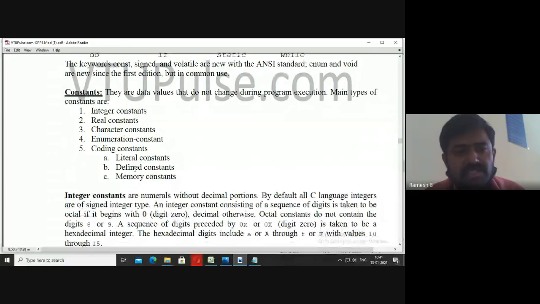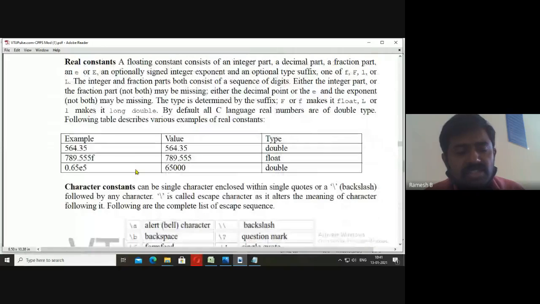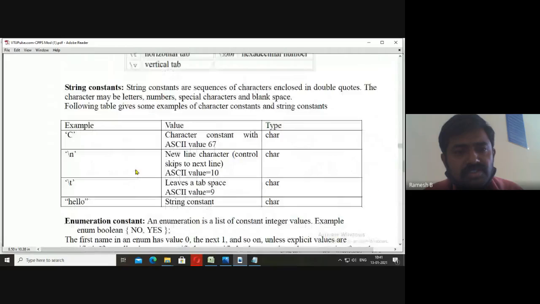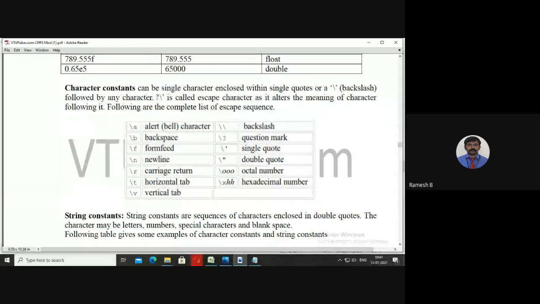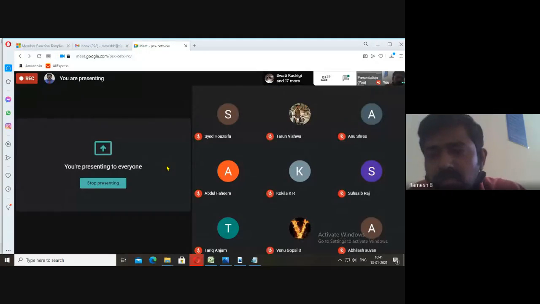Okay, you learned integer constants. After that, real constants. After that, character constants. After that, you learned string constants. Now, when I say character constants, they are prefixed with this backslash. This is known as backslash. Please type backslash, everybody, in the chat box.